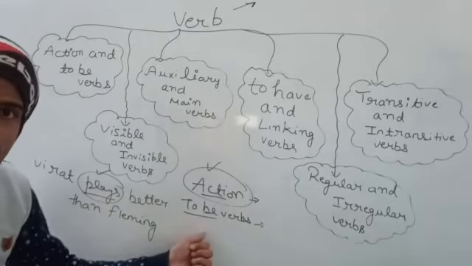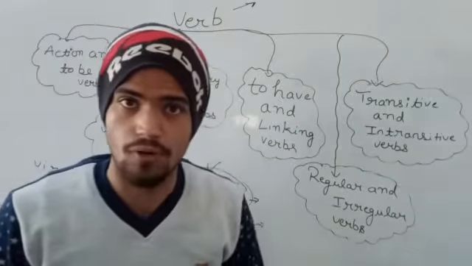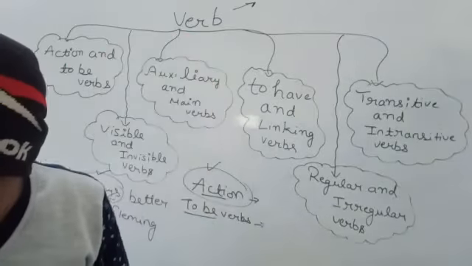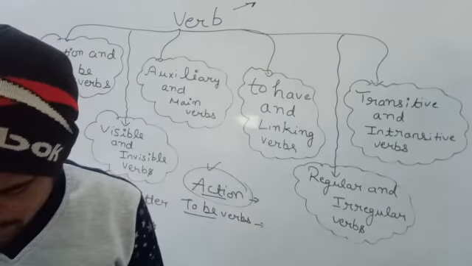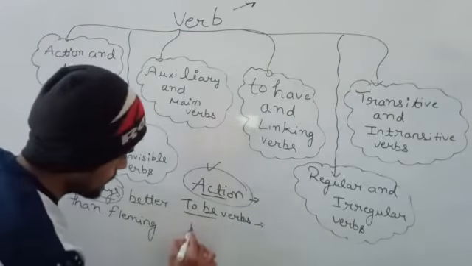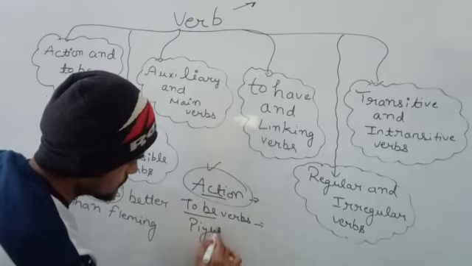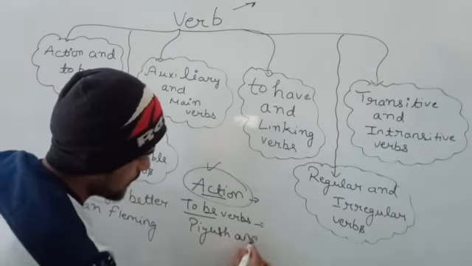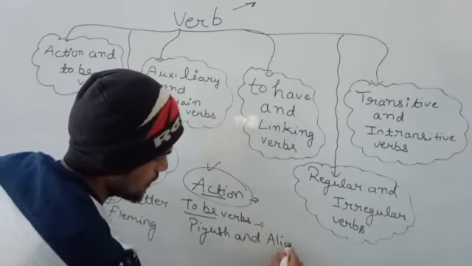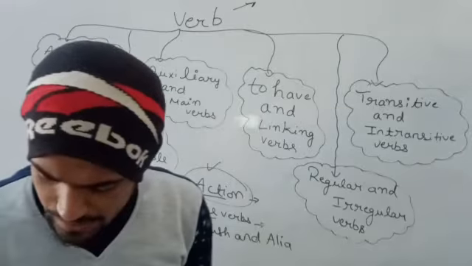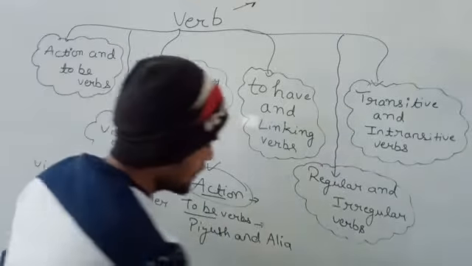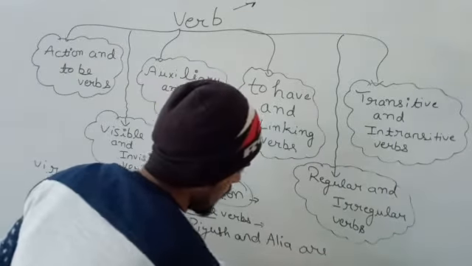And if I take an example of to be verbs, it will be: Piyush and Alia are hardworking.